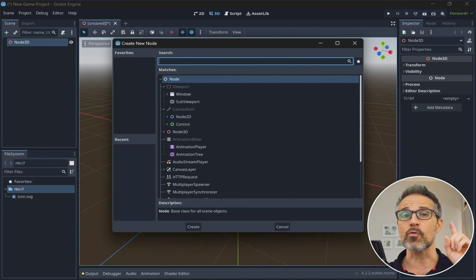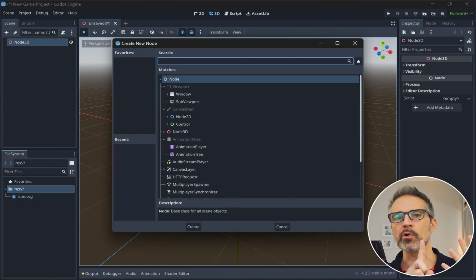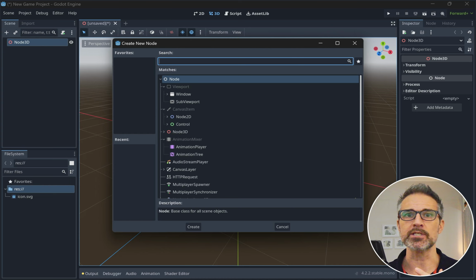You can only have one custom script on a node, whereas in Unity, you can have multiple components on a game object. So you'll end up probably having more elements in your scene given that restriction, especially on a large complex project. So in my scene here, I'm going to want to put a light, I'm going to want to put a camera, and then the cube to be spun around, and then I'll do a little bit of custom scripting on top of that